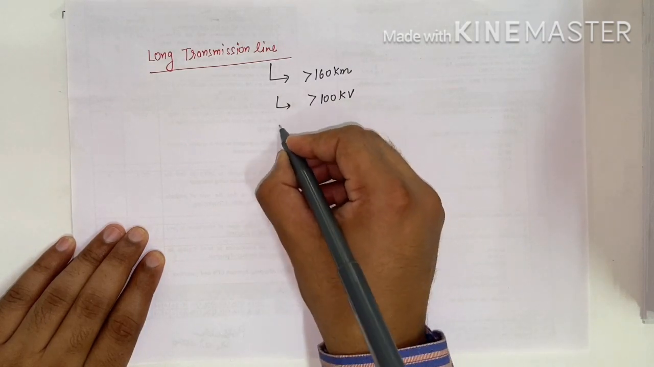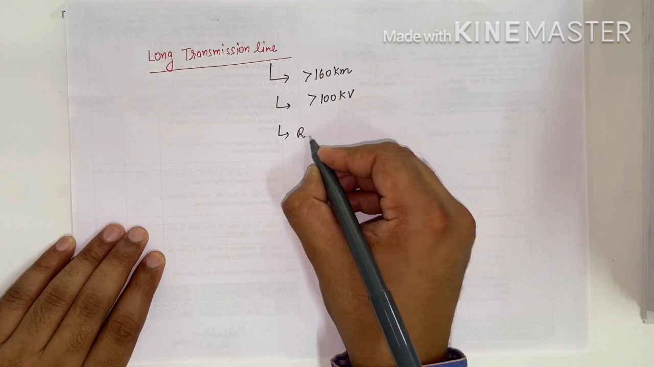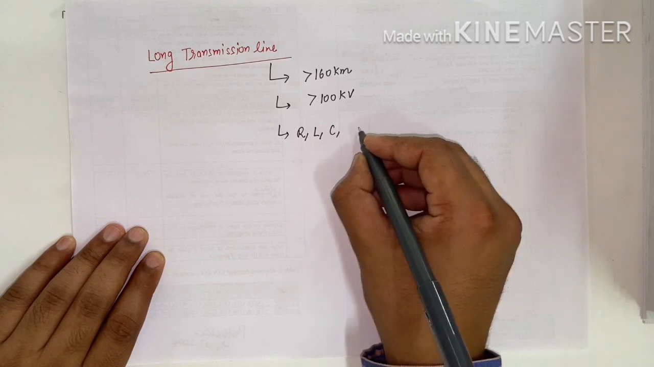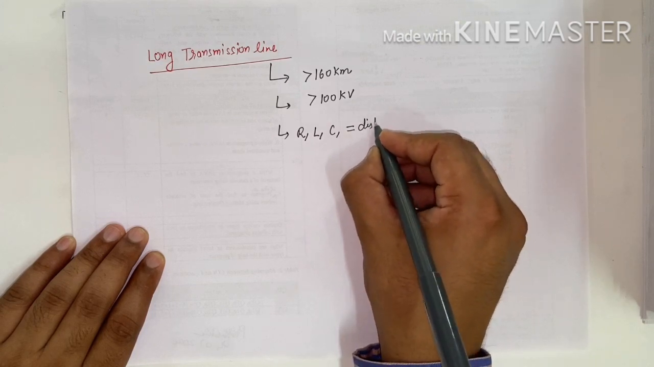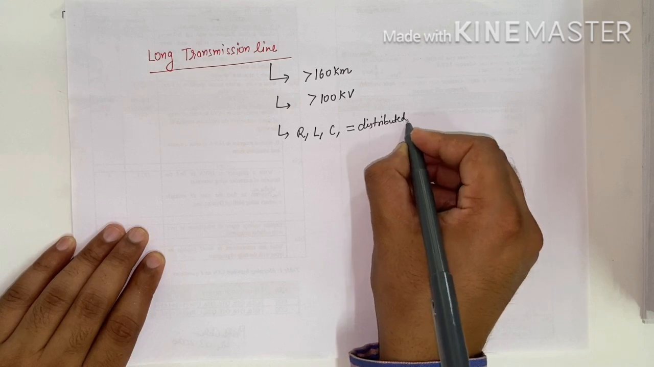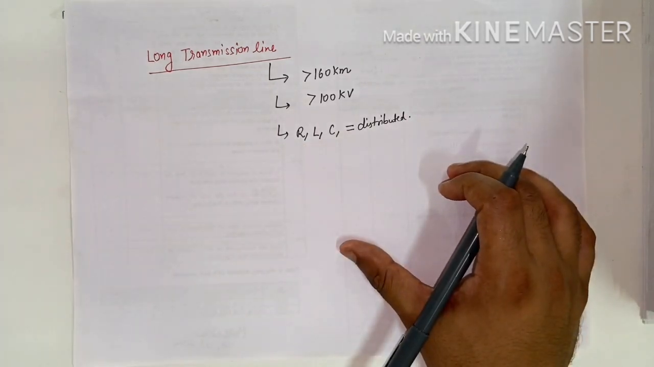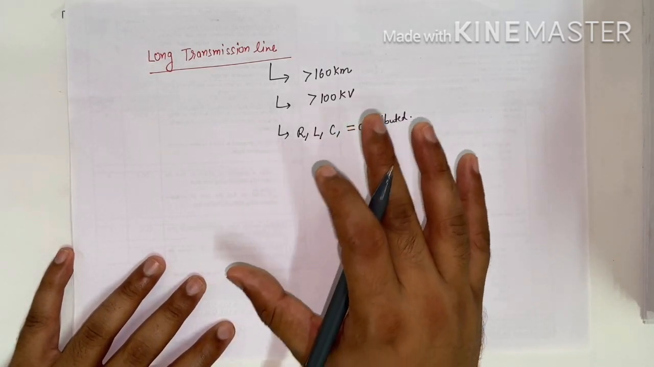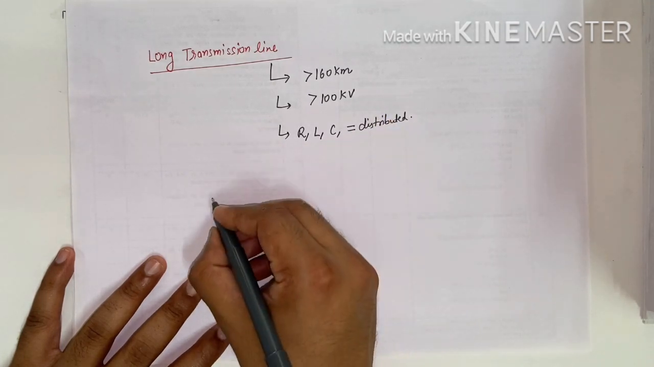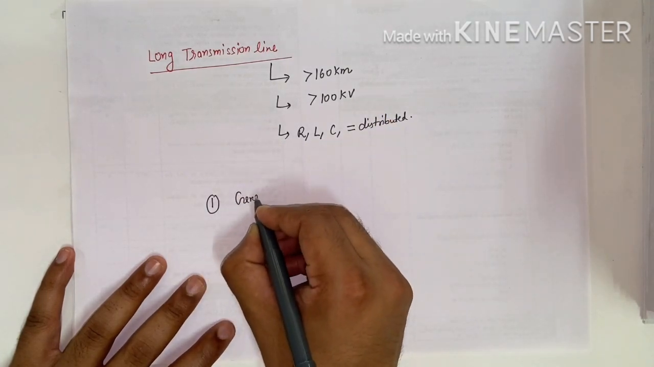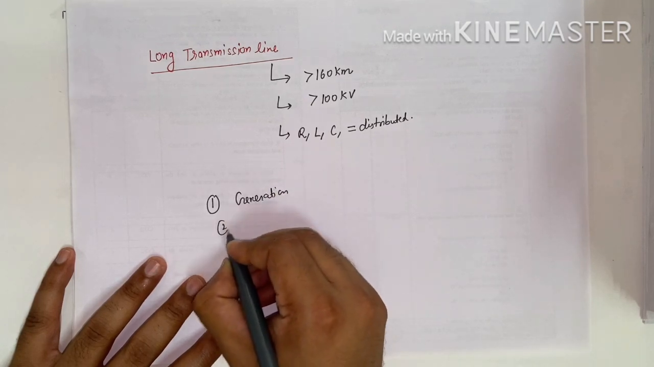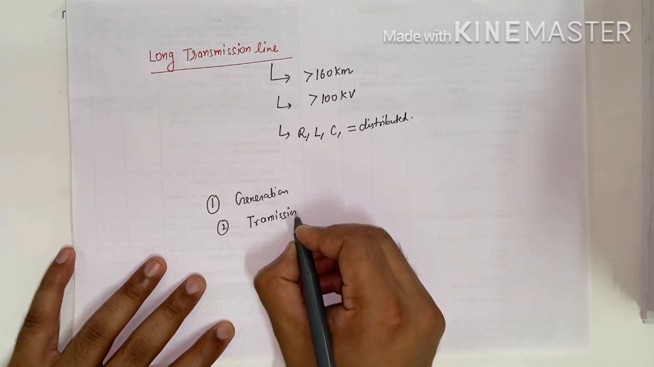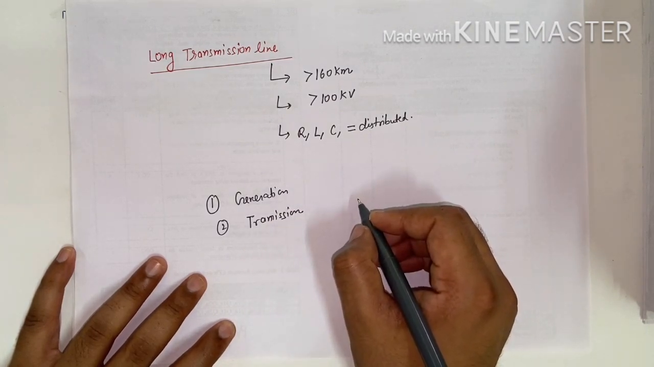In this long transmission line we consider all the parameters, R, L, C, in the distributed form. We have not considered them in the lumped form. In the long transmission line we consider all the parameters in the distributed form. So this is about the transmission line part. In this video I discussed the generation part, and next we discussed the transmission part. In the next video I am going to discuss the distribution, utilization and protection part.